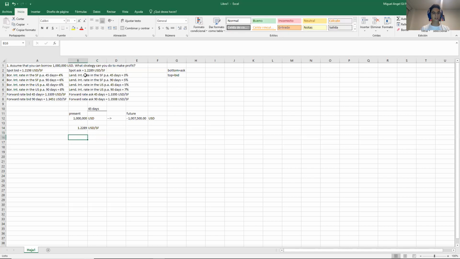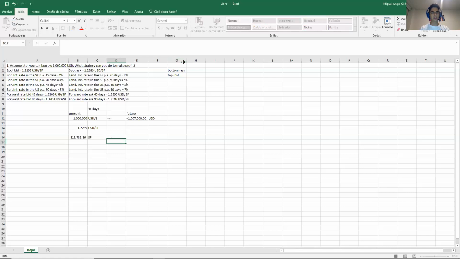So to convert that, I need to divide, right? Because I have dollars on top and dollars on top. Remember, if you see this as dollar over 1, it will be top, and you need to divide to cancel the dollars. So I need to divide, and I will have Swiss francs. So this is the amount of Swiss francs that I have in the present.